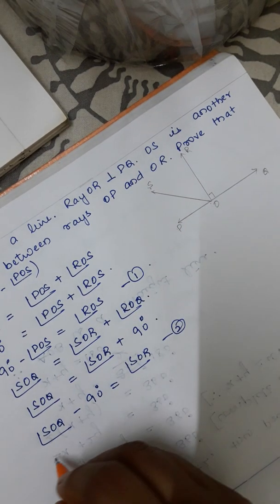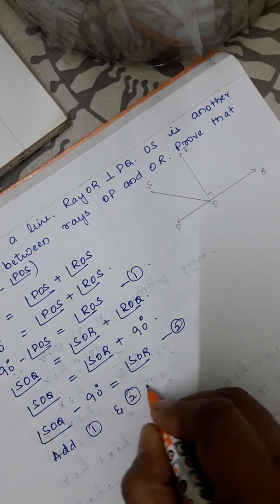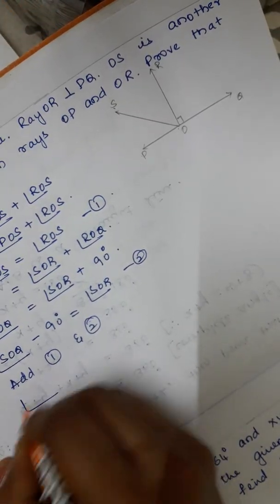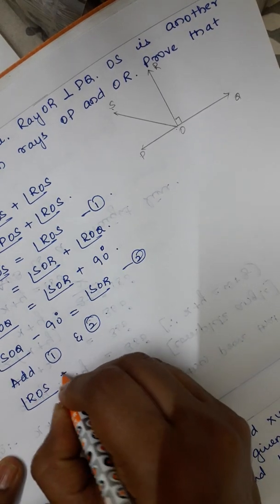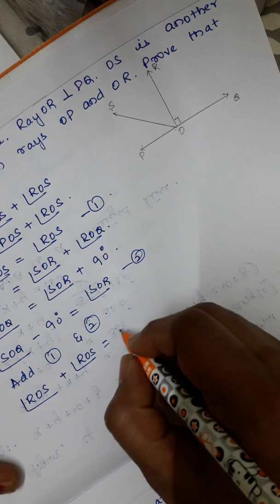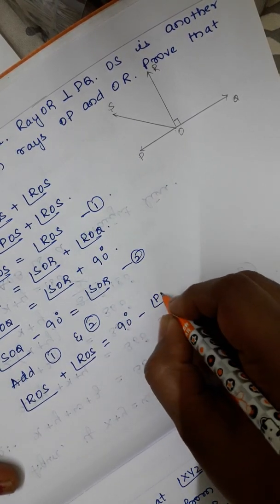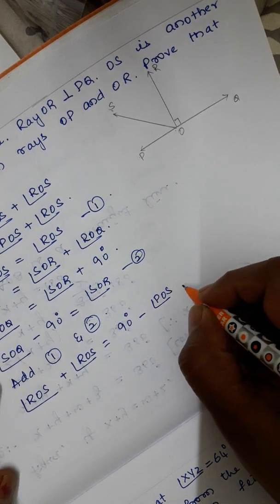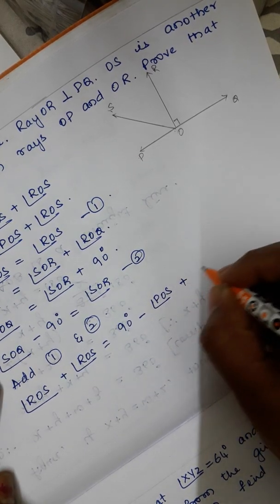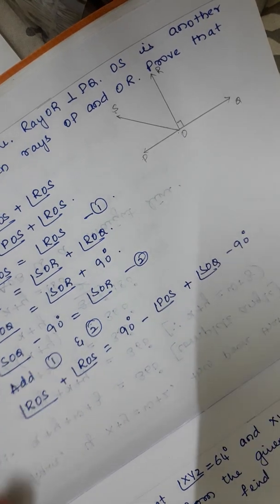So now add equations 1 and 2. After adding the LHS and RHS, angle ROS plus angle ROS is equal to 90 degrees minus angle POS, plus SOQ minus 90 degrees. Right?